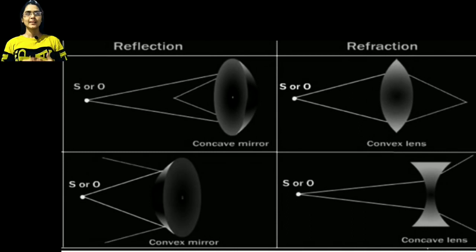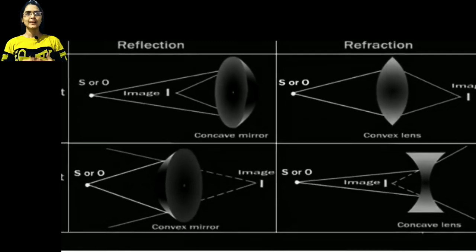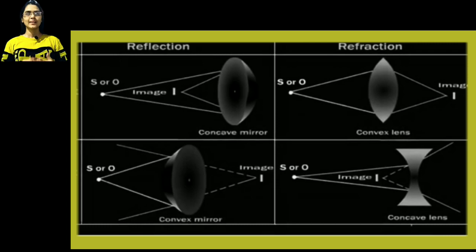After reflection or refraction, these rays actually meet or appear to meet at point I, and this point I is called the image. In another way, we can say that when a number of rays starting from a point on an object, after reflection or refraction, meet at another point or appear to meet, then the second point is called the image of the first point.